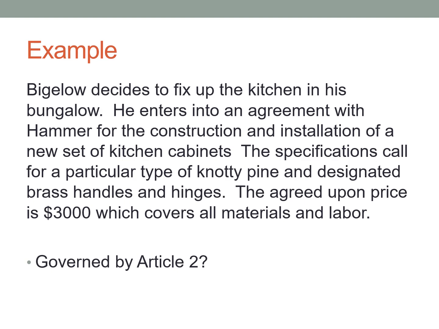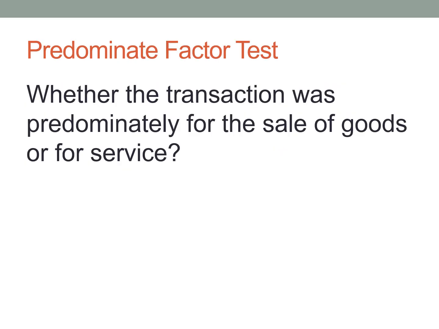So what do the courts do with this? What if there's a problem with the construction? Because something could happen with the construction. Or what if something happens with the brass handles and the pine, and we have to go to court and fight over this? Well, the courts have said that the predominant factor test is going to be applied to each. We'll be looking at the face of the contract, and they ask the question, this predominant factor test, the question is whether the transaction was predominantly for the sale of goods or was it for the service.